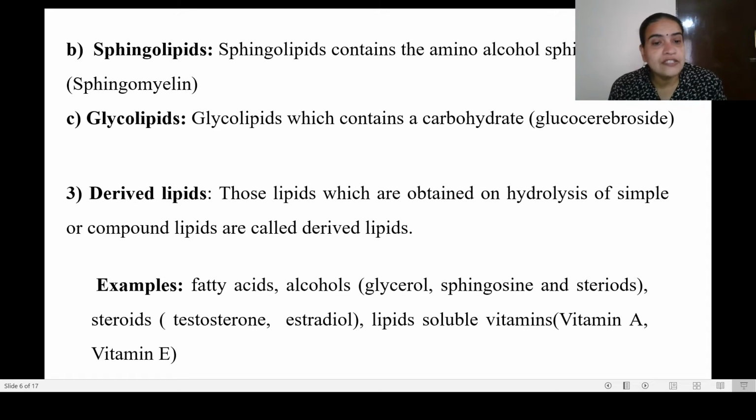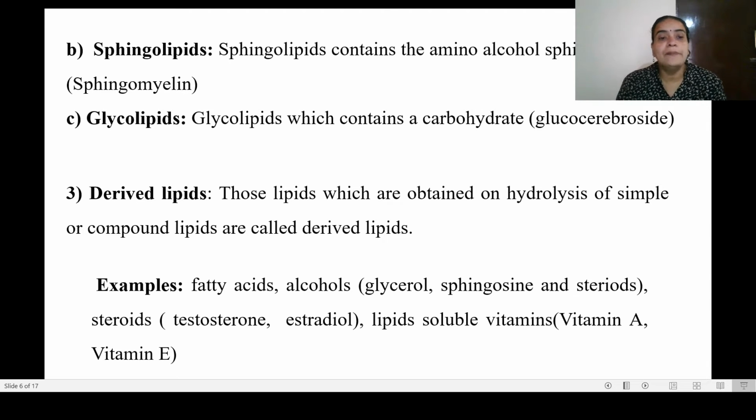Derived lipids, that is the third type in the same classification. What are derived lipids? The lipids obtained on hydrolysis of simple or compound lipids are termed derived lipids. So these are produced from simple and compound lipids. For example, we get fatty acids, alcohols like glycerol, sphingosine, and steroids. They can be given as examples of derived lipids.